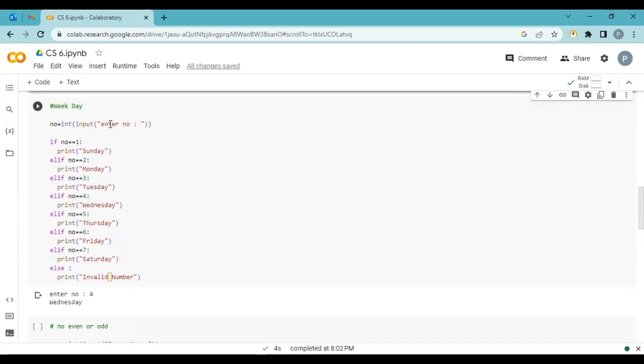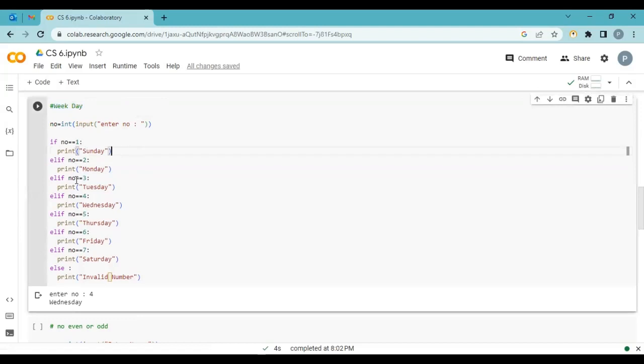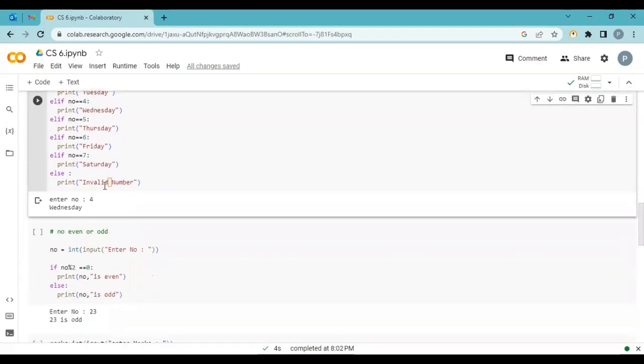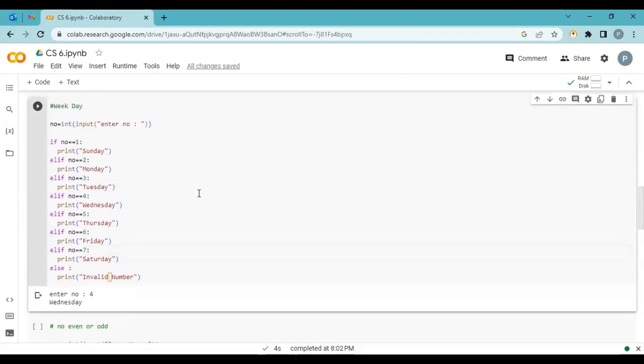We ask the user to enter a number. Okay, it's a weekday program. The user enters any day, 1, 2, 3, 4, 5, and we start our week with Sunday. If the user enters 1, I want it to print Sunday. If they enter 2, then I print Monday. And if the user enters something other than 1 to 7, I say invalid number. Okay, I want to print invalid number.